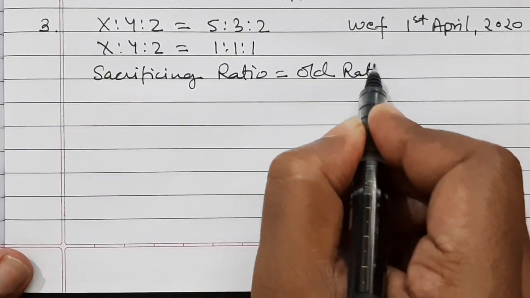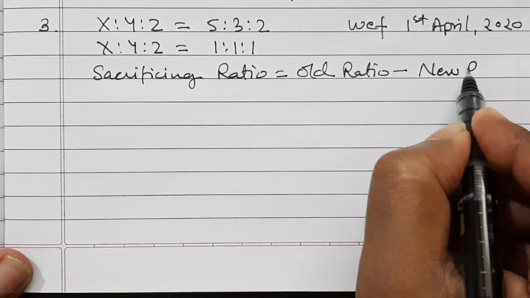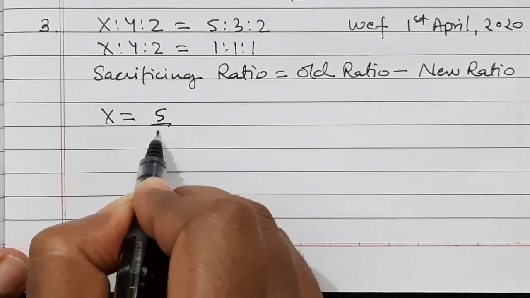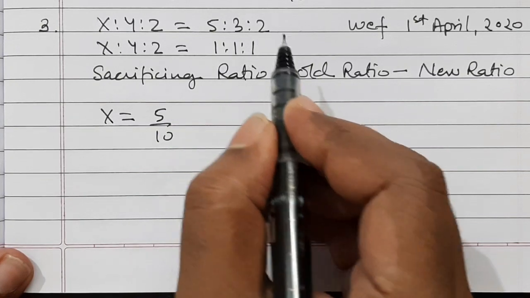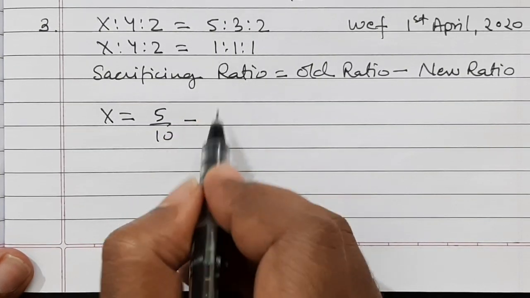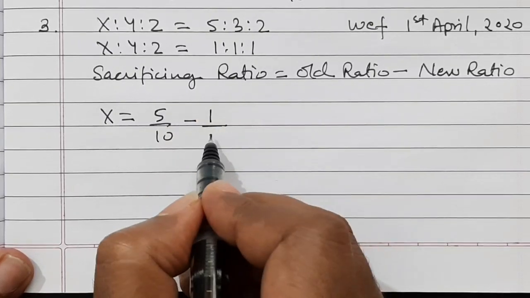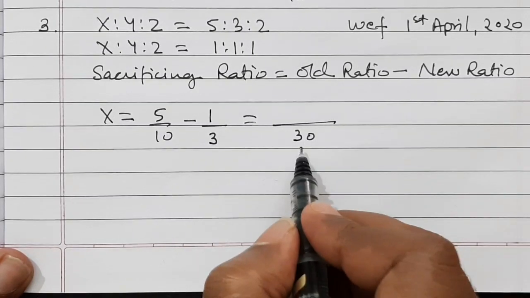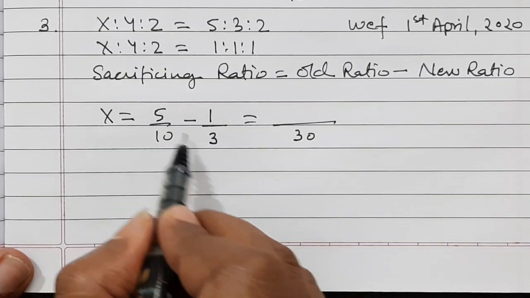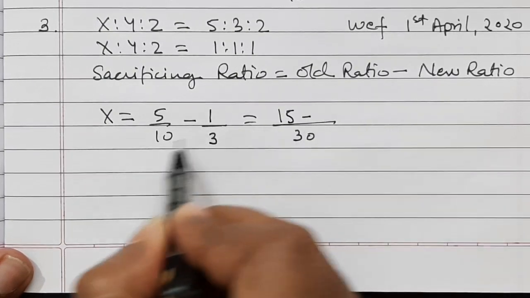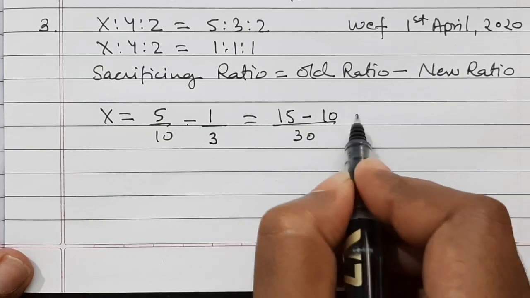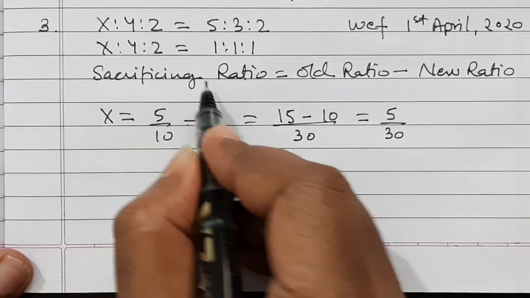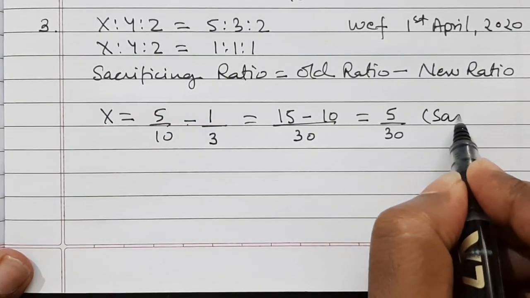Old ratio minus new ratio. So for X, old ratio is 5 by 10, 5 divided by total of the ratio, minus new ratio of X is 1 divided by total of the ratio, that is 3. If we take LCM here in the numerator, in the denominator we will get 30 as LCM, and in the numerator 5 multiplied by 3 is 15 minus 10 multiplied by 1 is 10. So it is 5 by 30, and it is coming in positive, and we are calculating sacrificing ratio, so it is a sacrifice.